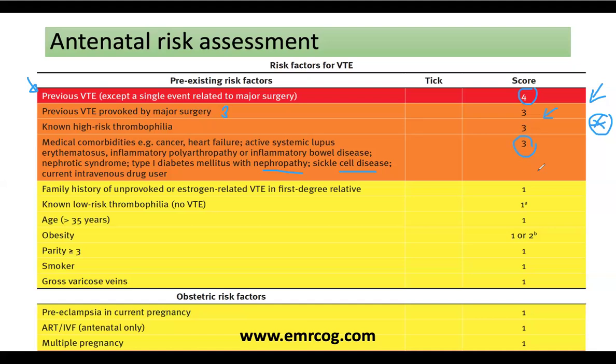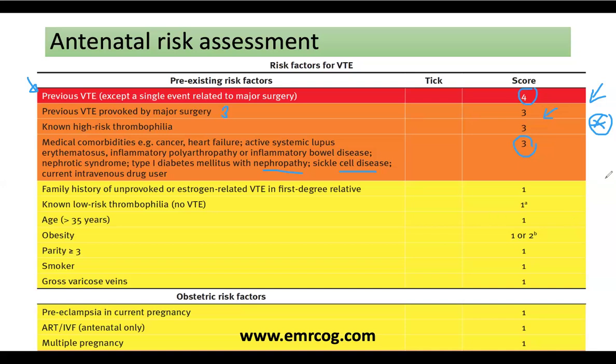This table you have to remember by heart. I need your photographic memory in the exam to remember the table very well, so you can apply it in the exam, count the score for the lady, calculate her risk, and give the appropriate prophylaxis. Other risk factors that would be considered as 1 each are as follows.